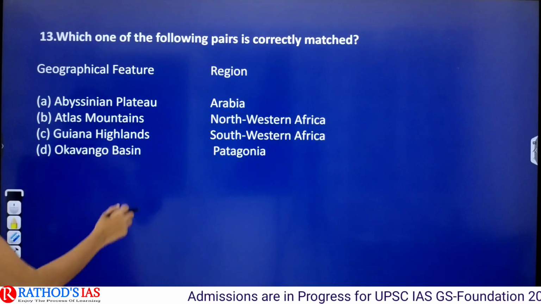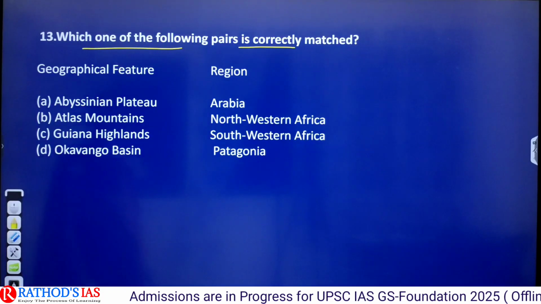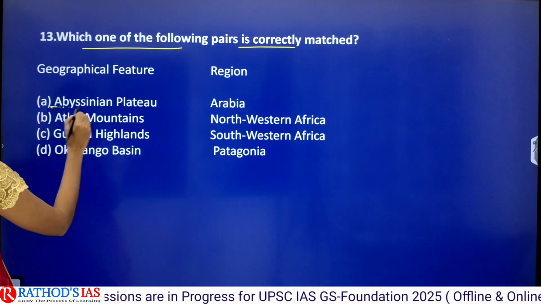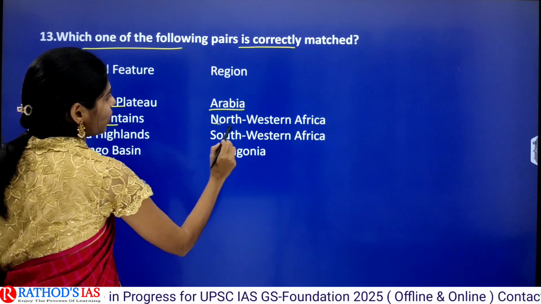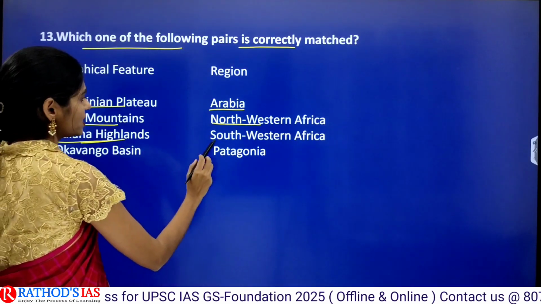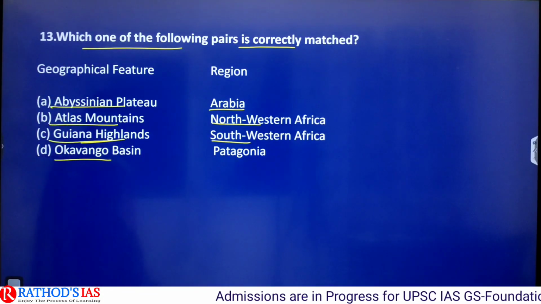And next one is, which one of the following pairs are correctly matched? So here first statement is Abyssinian Plateau, region is Arabia. And next one is Atlas Mountains, northwestern Africa. Next one is Guinea Highlands, southwestern Africa. And Okavango Basin in Patagonia.